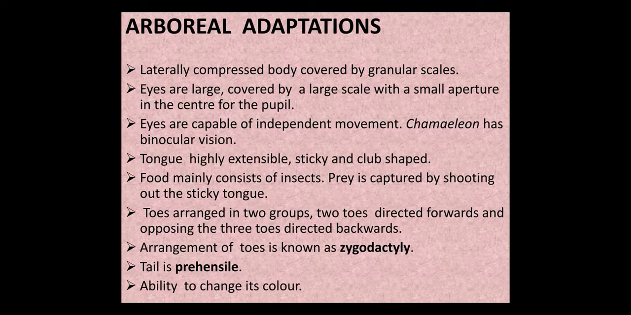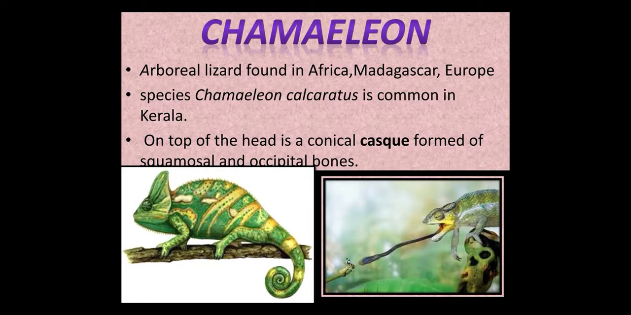Chameleon has binocular vision. That means the fields of vision are overlapping. The tongue is highly extensible, sticky and club-shaped. Food mainly consists of insects. The prey is captured by shooting out the sticky tongue at the prey. Here we can see the chameleon shooting out its large tongue to capture its prey.